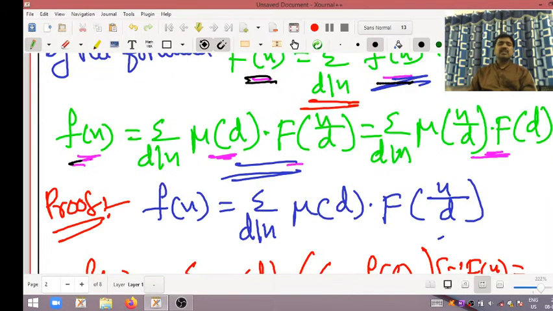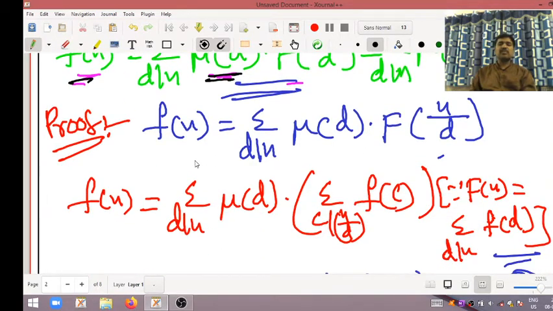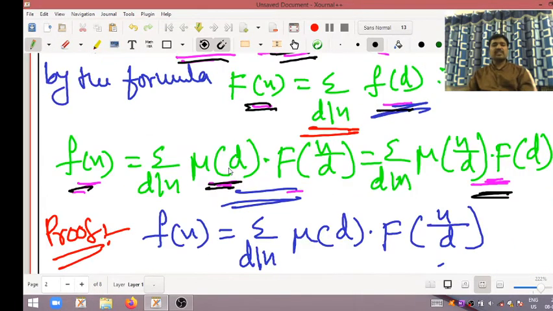Then small f of n is equal to summation d divides n of Mobius of d into capital F of n divided by d, which is equal to summation d divides n of Mobius of n divided by d into capital F of d. Okay, my dear friends, this is the proof of small f of n.